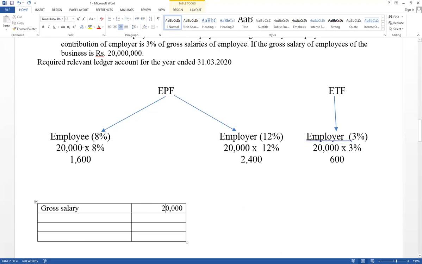But when the business is going to pay salary to the employee, the contribution of the employee should be deducted from salary. The balance part is paid in cash.